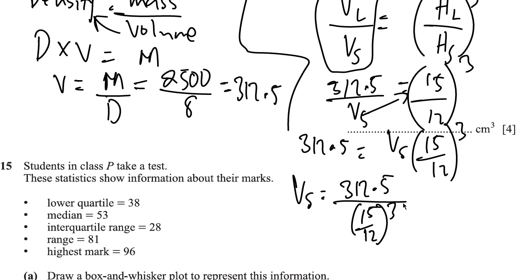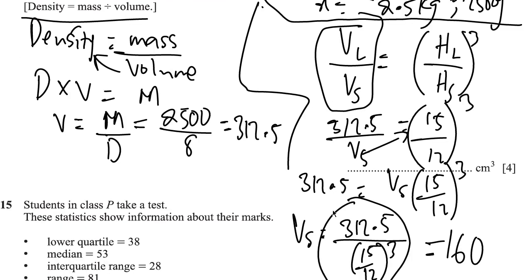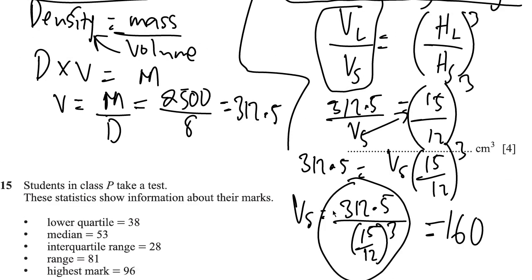If you compute 15 over 12 to the third on your calculator, it gives you 160. So that tells us that the volume of the smaller statue is 160 cm cubed.